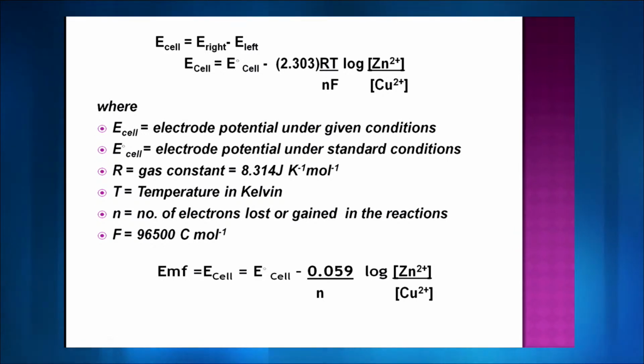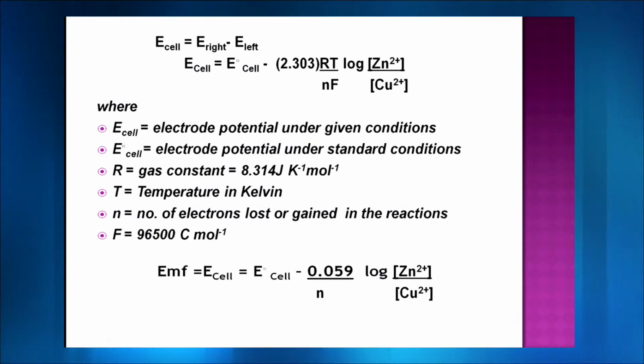Just to simplify it for you: R is 8.314, temperature is the standard 298 Kelvin, and Faraday we take as 96500, though exactly it is 96487, but just to ease your calculation we take it as 96500.